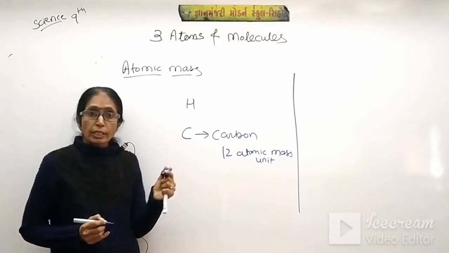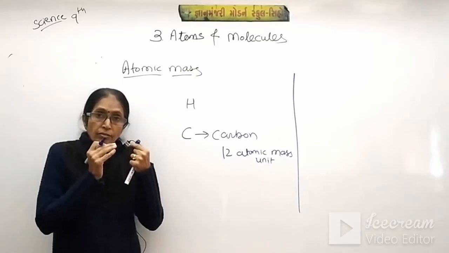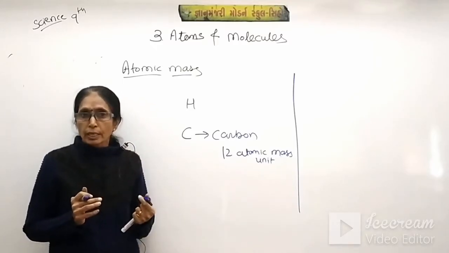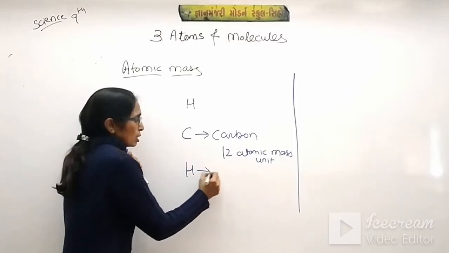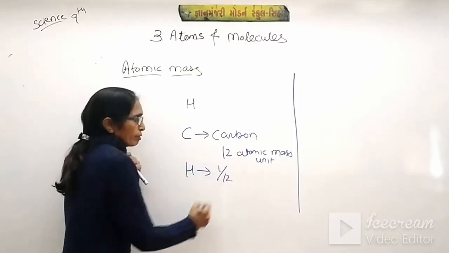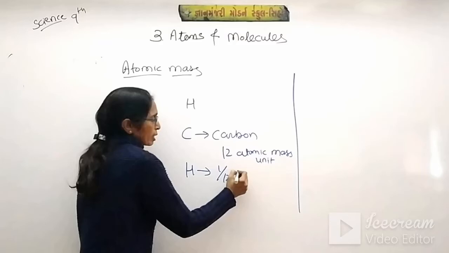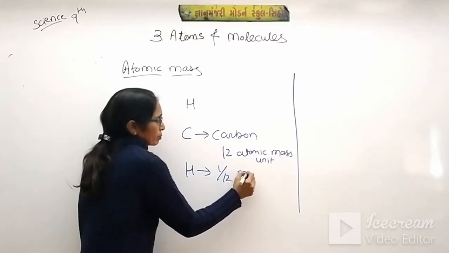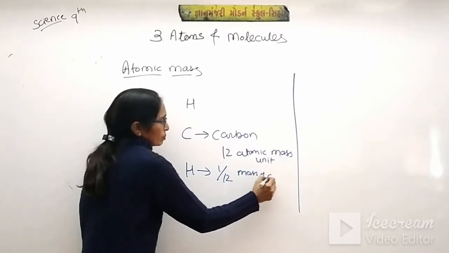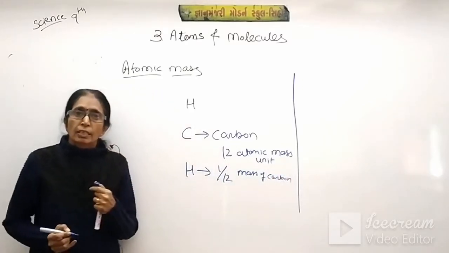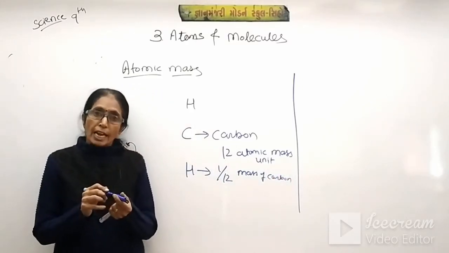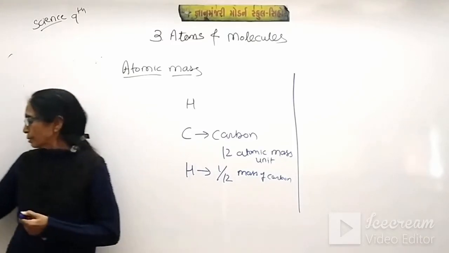Now hydrogen is 1/12th that of the carbon. So the mass of the hydrogen is 1/12 times the mass of carbon. In this way the different masses of different atoms are calculated.